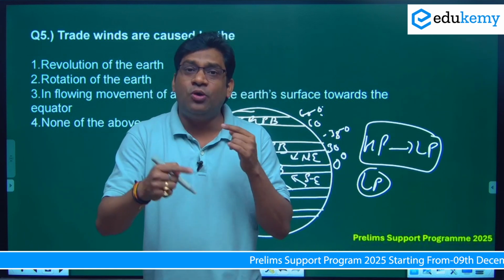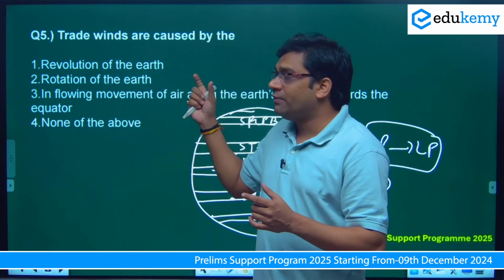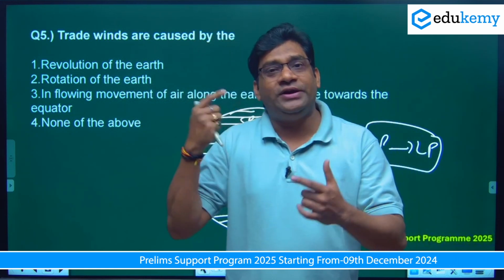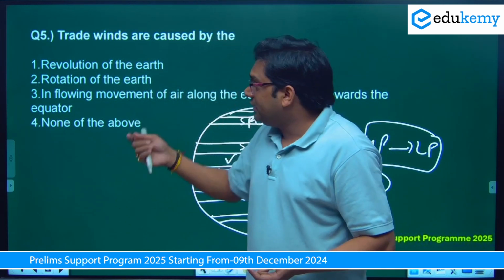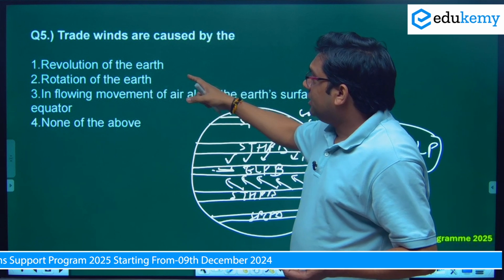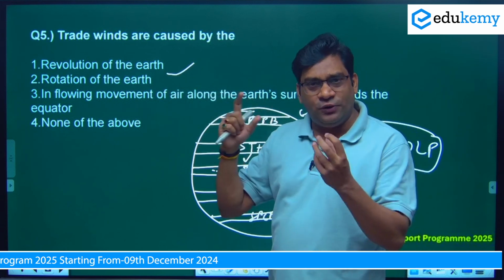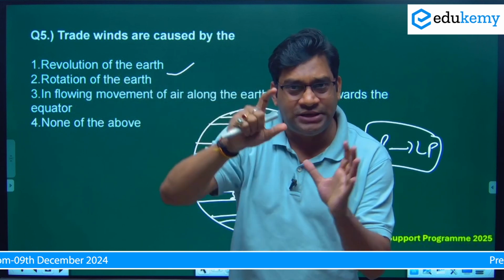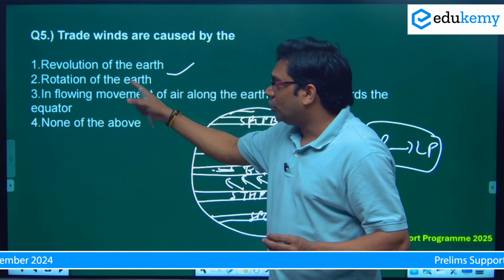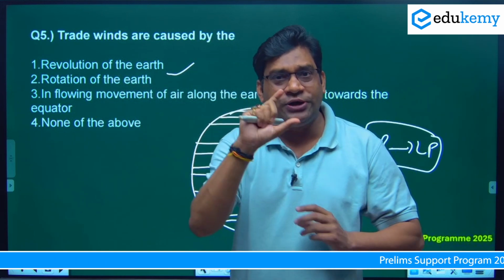Okay, you will have a better concept. While solving one question, ask different types of questions in your mind: what new question can come from trade winds? So here the question asks: trade wind is caused by the revolution of the earth. Can we say the earth revolving around the sun in an elliptical orbit is the reason behind trade wind? Rotation of the earth, can we say the earth rotates on its axis.